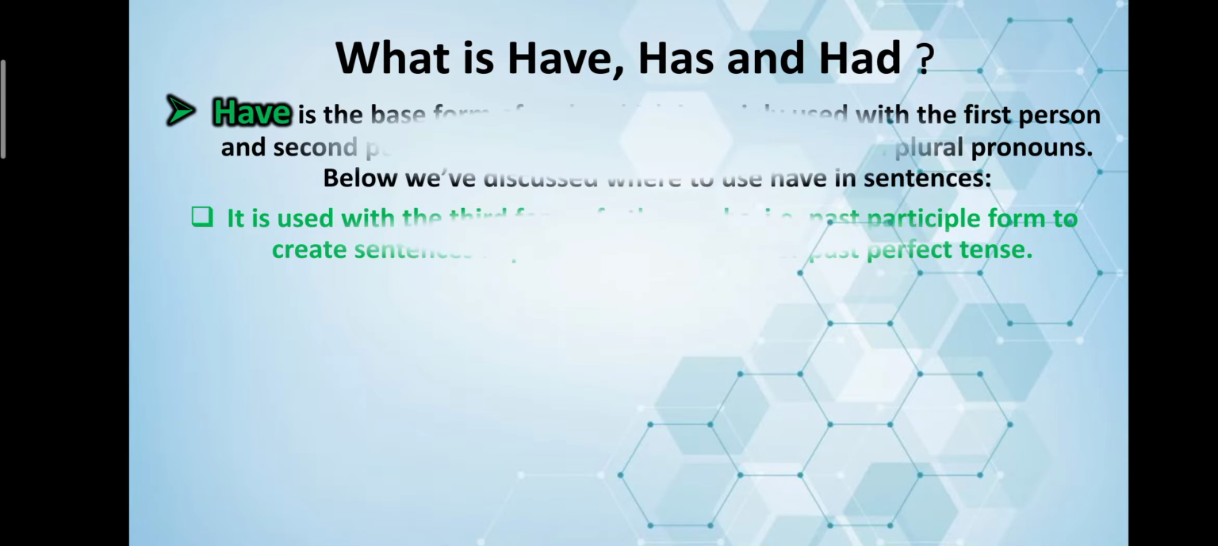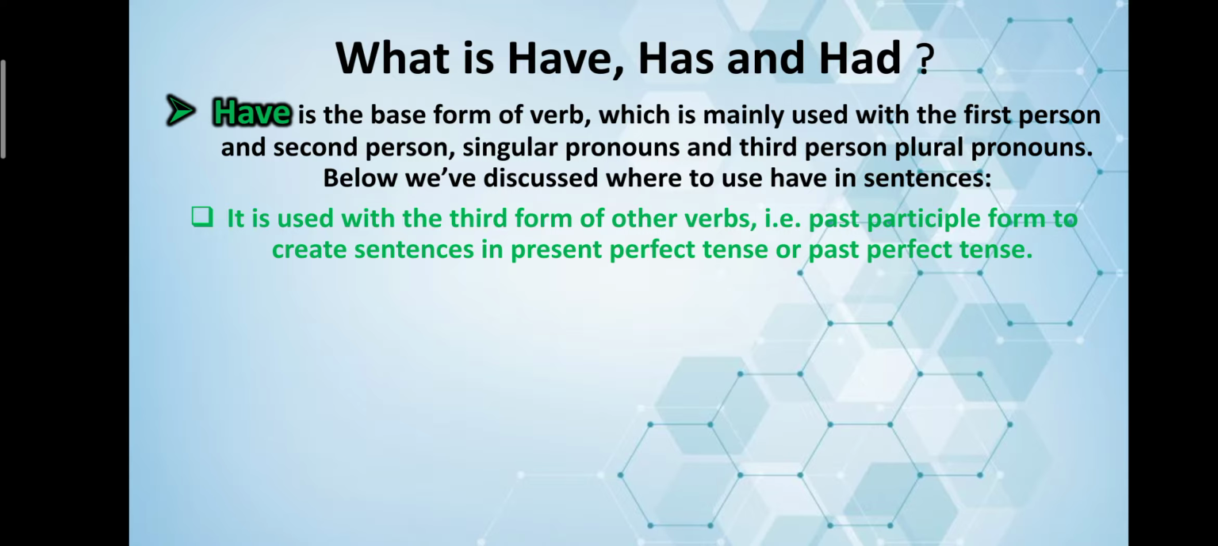So, what is have, has, and had? Have is the base form of the word which is mainly used with first person and second person. We use singular pronouns. But while we are talking in third person, we use plural pronouns. Okay? We have discussed something with examples so that you will understand the usage of have more appropriately.